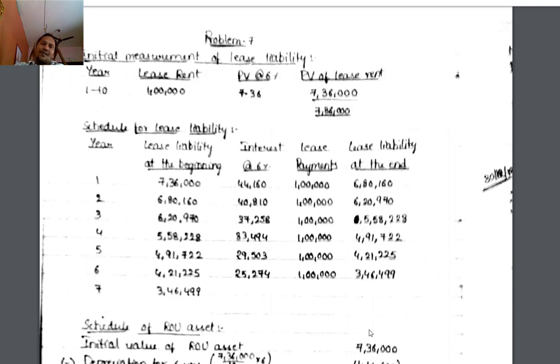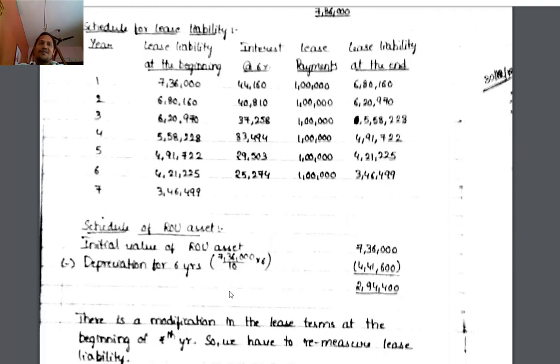Out of that, 6 years are completed, so we have to depreciate for 6 years. 7,36,000 divided by 10 into 6 is 4,41,600. Remaining balance is 2,94,400. So the balance lease liability is 3,46,499 and the balance ROU asset is 2,94,400, at the end of the sixth year, beginning of the seventh year.